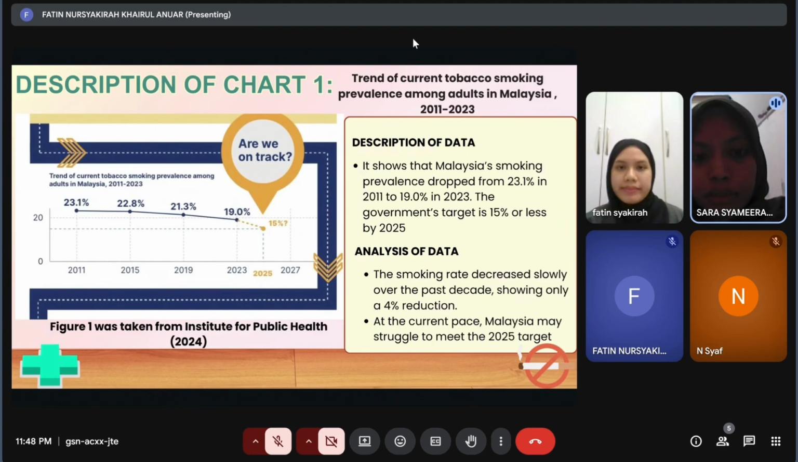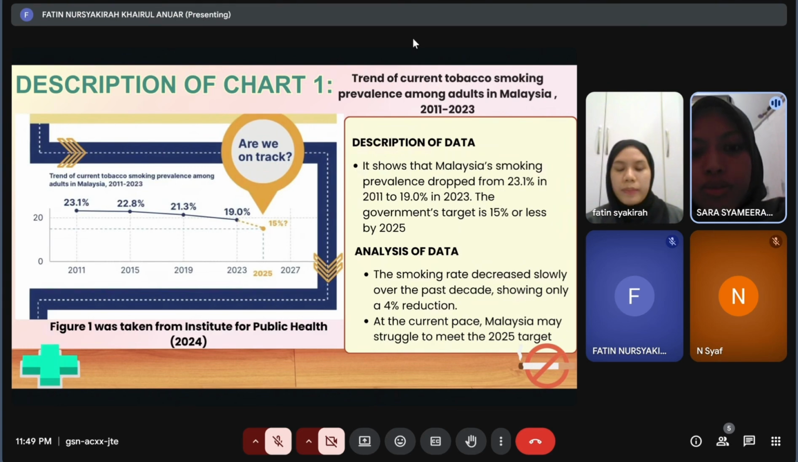So, the number of smokers is going down, but the drop is quite slow, only a few percent over more than 10 years. The target for 2025 is 15%, but based on this trend, it looks like Malaysia might not reach the goal in time. The chart is also asking, are we on track? But the answer seems to be not yet.